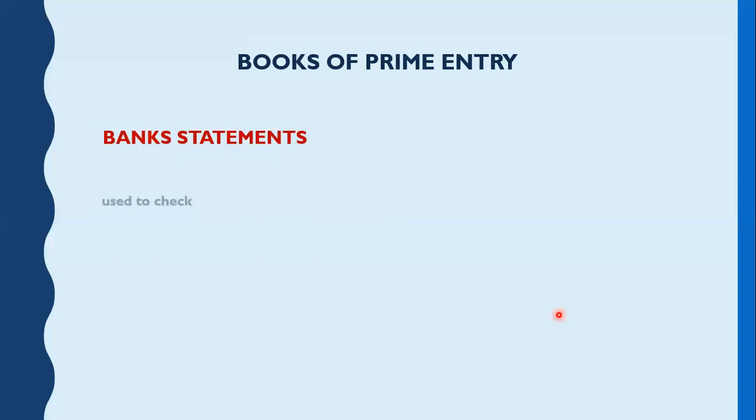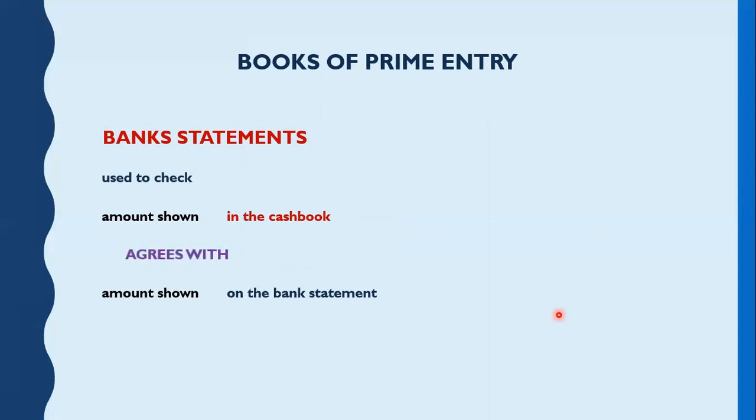Bank statements are used to check whether the amount shown in the cash book agrees with the amount shown on the bank statement. The cash book is prepared by us, so we record the cash inflows and outflows in our cash book.